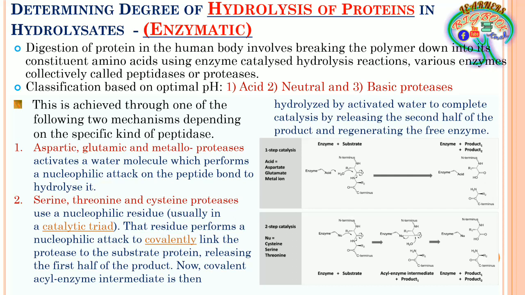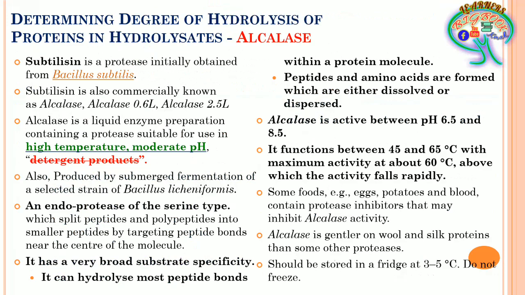Because of that, there will be the chances of the formation of many small polypeptide chains from that particular protein. So this is regarding the hydrolysis of proteins in an enzymatic way. Now further we discuss an enzyme, that is alcalase. This is the enzyme we use within this particular experiment, where this enzyme is called subtilisin, a protease which is initially obtained from Bacillus subtilis.